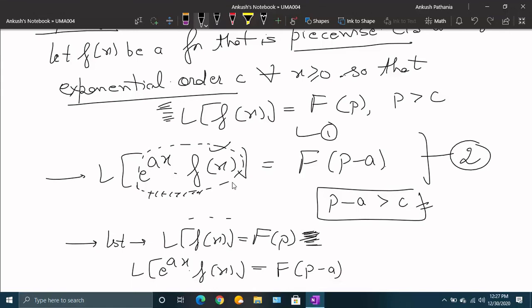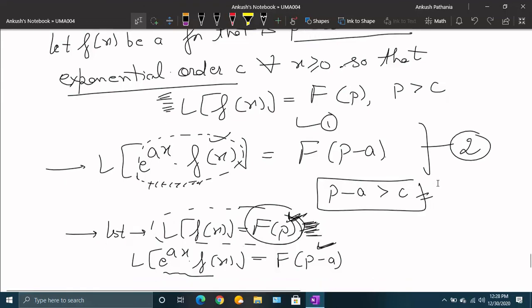So the only thing you have to do is find the Laplace of f(x), that is F(p), and then simply change this p by p minus a in this F(p). That is the criteria for how we work while using this first shifting property. We remember this property by saying that the function is multiplied with an exponential function, and you replace F(p) by F(p minus a).